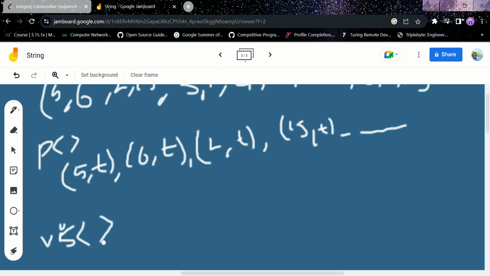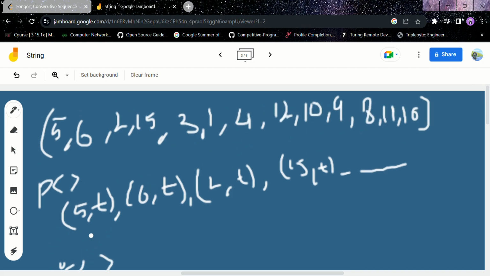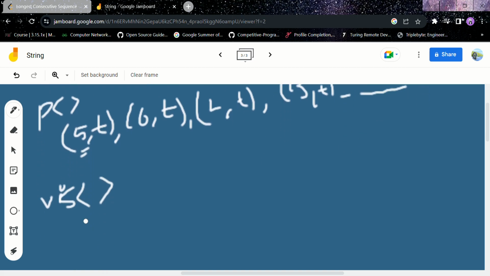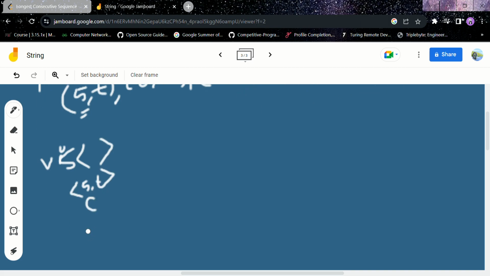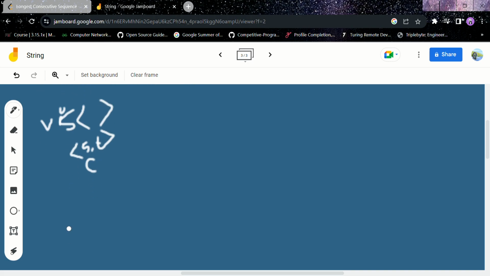Now we will check for this element. At first we are traversing in a for loop, or you can also take a while loop. I am taking a for loop. In this for loop we will check, is 5 present in our present map? Yeah, 5 is present. And is 5 visited? No, currently no elements are visited, so I will make 5 visited and make it our current element, and sequence goes to 1.